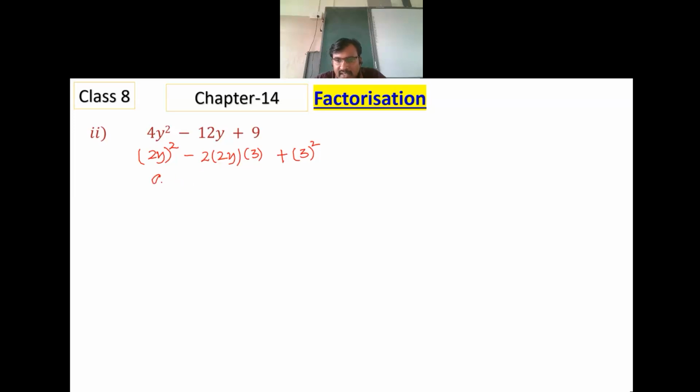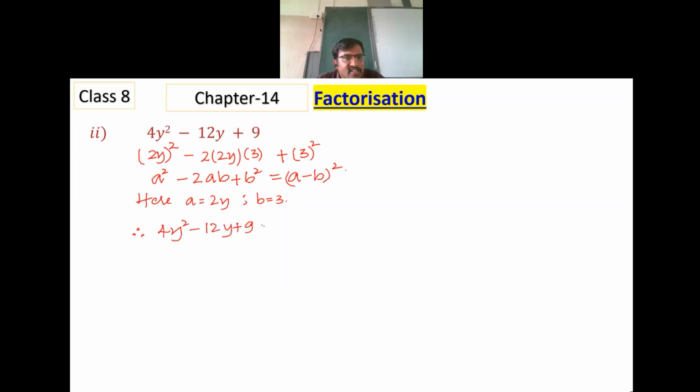This is like A square minus 2AB plus B square, which is A minus B whole square. Here 2y minus 3 whole square, where A is 2y and B is 3. Therefore 4y square minus 12y plus 9 is the same as 2y minus 3 whole square.